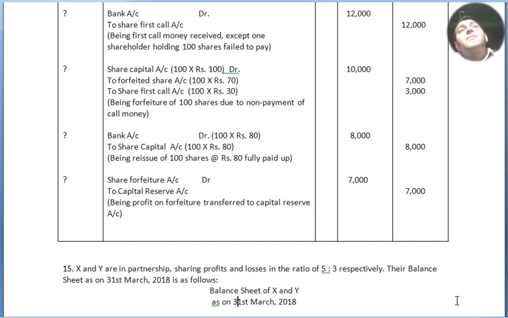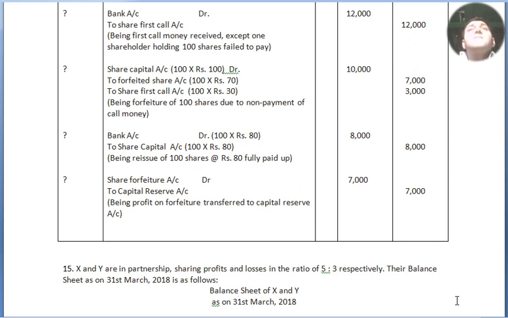Now we have reissued the same 100 shares at the rate of rupees 80 each, fully paid up. Bank account debited to share capital account: 80 into 100 equals 8,000, on both sides. Being reissue of 100 shares at the rate of rupees 80, fully paid up. Now share forfeiture account debited to capital reserve account, being profit on forfeiture transferred to capital reserve account.